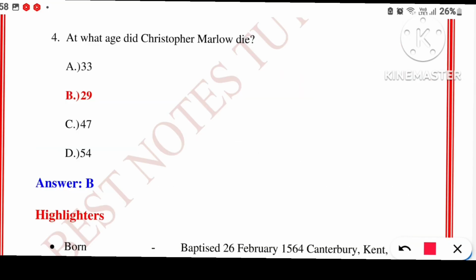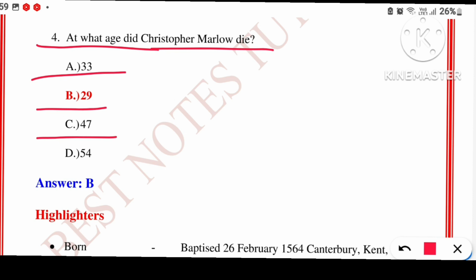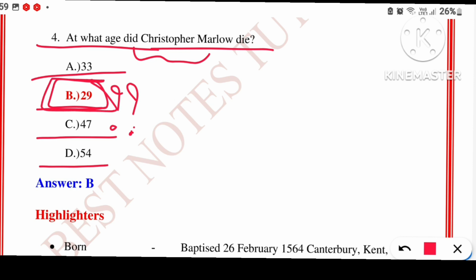Question number 4. At what age did Christopher Marlowe die? Option A 33, option B 29, option C 47, and option D 54. So the right answer is option B, that is 29. Now here what you need to remember is that Christopher Marlowe, though he was a very great playwright, who writes dramas, he was just 29 years old when he died.